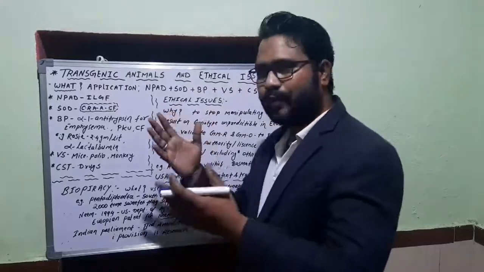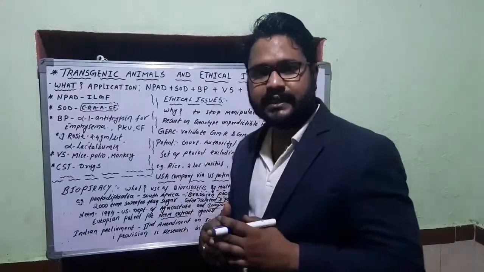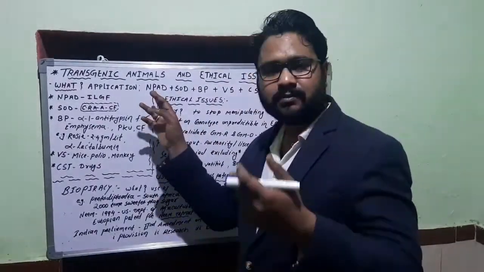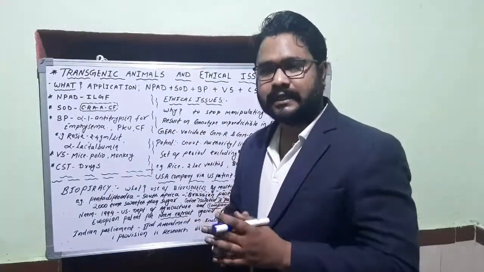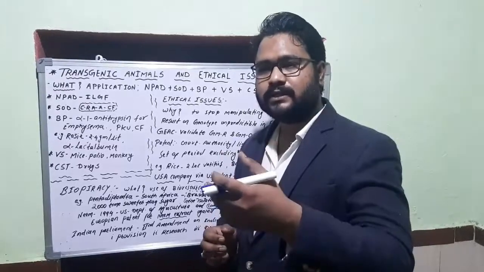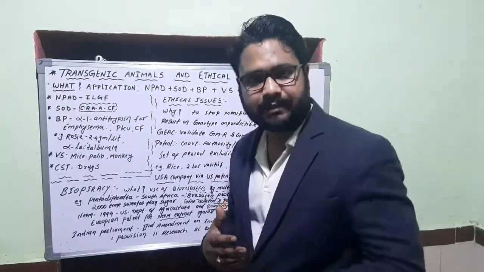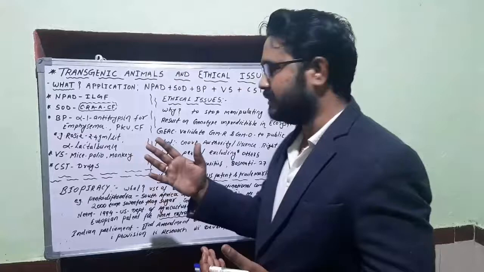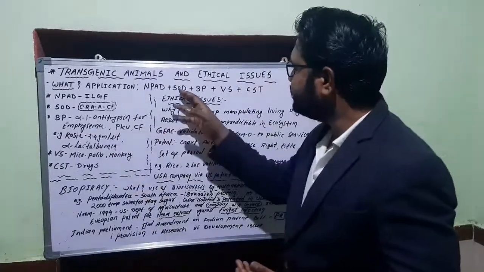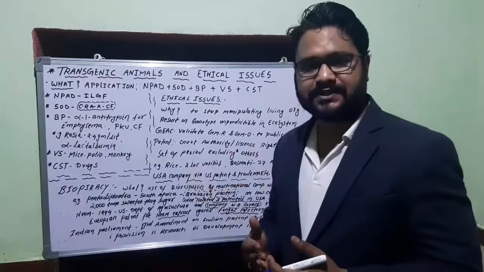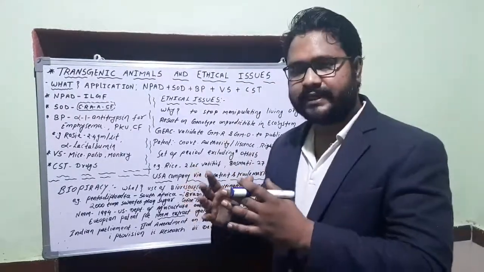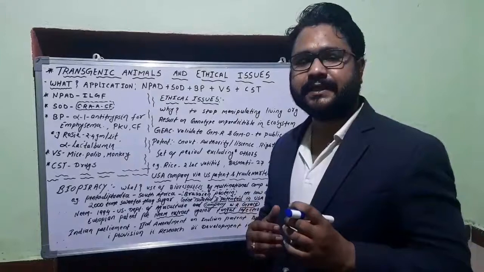First, we can exploit these transgenic animals to study the normal physiology and development of an organism when we manipulate its genetic system. Which genes, how they express in different conditions, that we'll see shortly. Next, study of diseases. Nowadays study of disease has to be very prompt and 100% authentic.